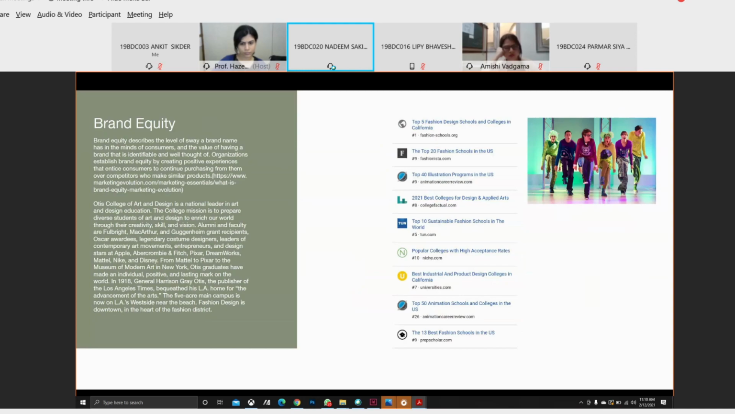And also, as Mansi said in the previous slides, famous costume designers, leaders of some contemporary art movements, entrepreneurs, and people from Apple, Pixar, DreamWorks come here and teach these students. So it also increases its brand equity.